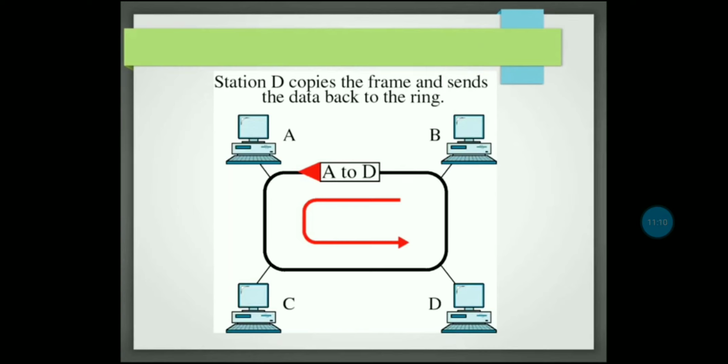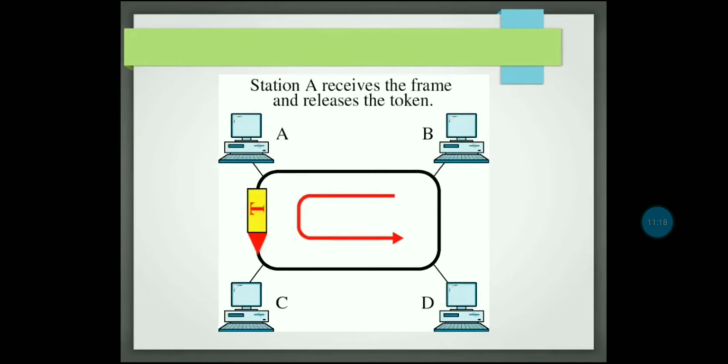Here we see the information going from A to D, passing through C. After reaching D, it again passes through. After D raises the status, it passes again to the sender A, and the sender releases the flag saying it is okay.